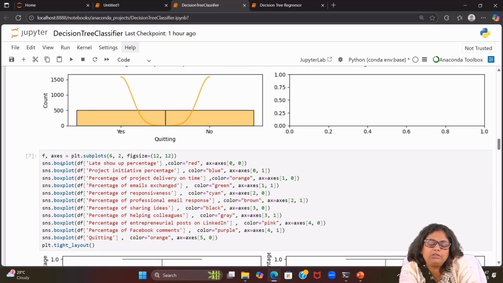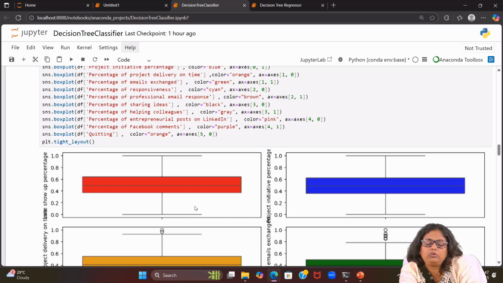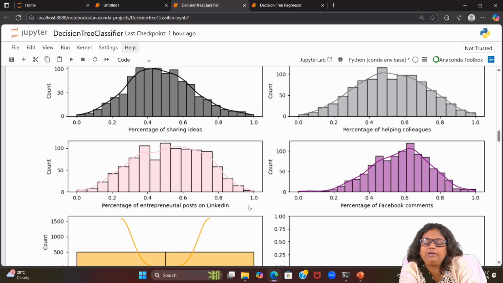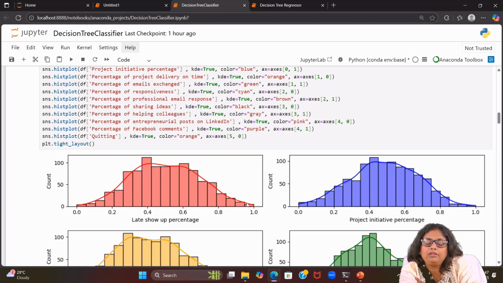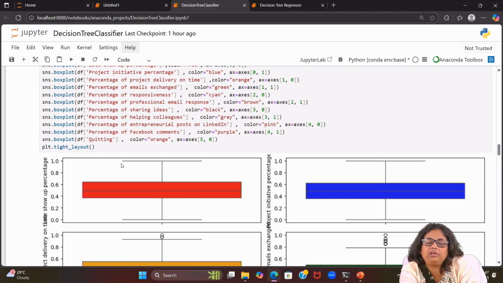Then we will see the box plot. Again the box plot will give us the idea whether there is any outlier or not. So the hist plot gives you an idea of the distribution of the data, and then the box plot is giving you the idea of whether there is any outlier or not.